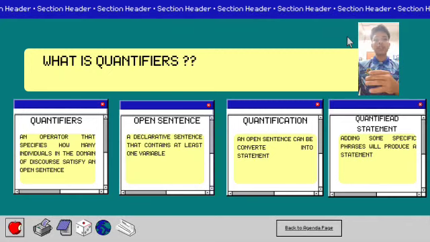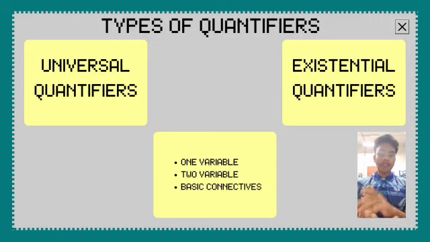Next is quantification. Quantification is when an open sentence can be converted into a statement. The last one is quantified statement, where adding some specific phrases will produce a statement. There are two types of quantifiers. First is universal quantifiers, second is existential quantifiers. Under these quantifiers, we will learn about the quantifiers with one variable, two variables, and lastly the quantifiers with basic connectives.